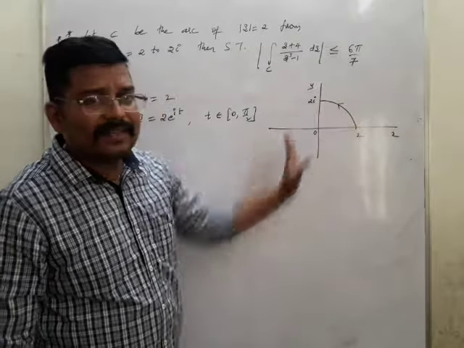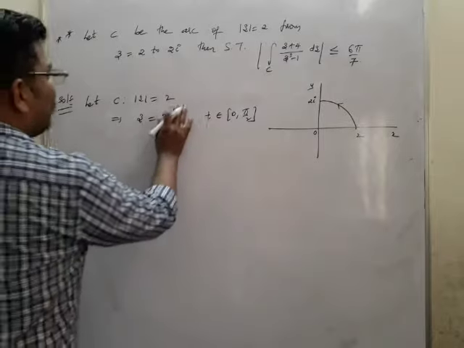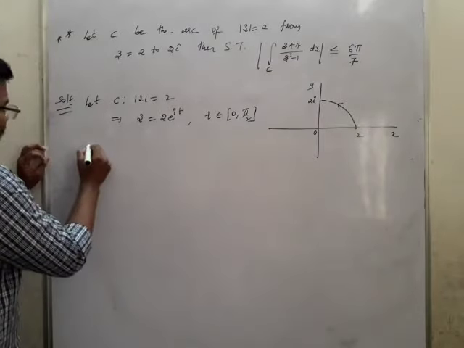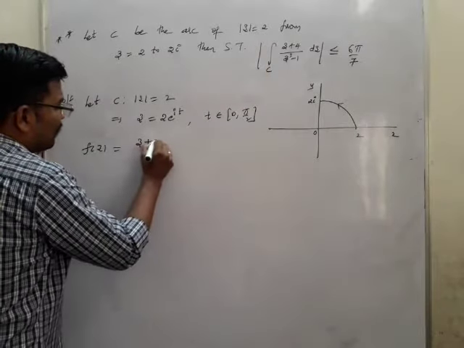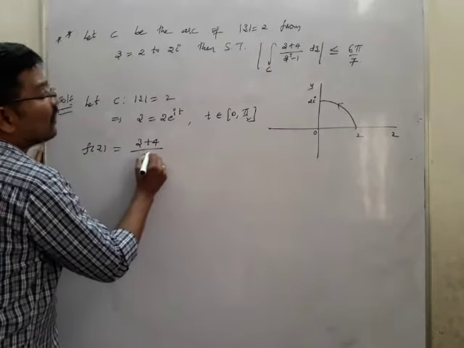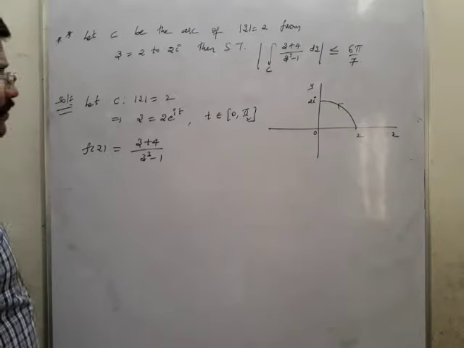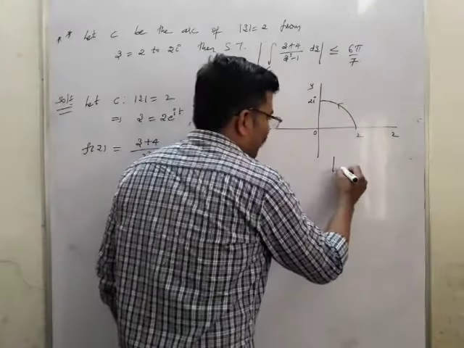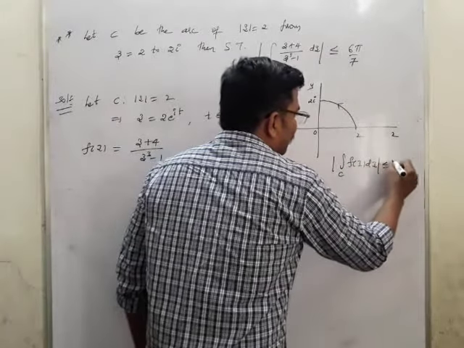From here to here it will be 90 degrees, so it will be 0 to π/2. Now what is f(z)? f(z) is given as (z+4)/(z³−1). Now the formula I will write is |∫_C f(z) dz| ≤ ML.